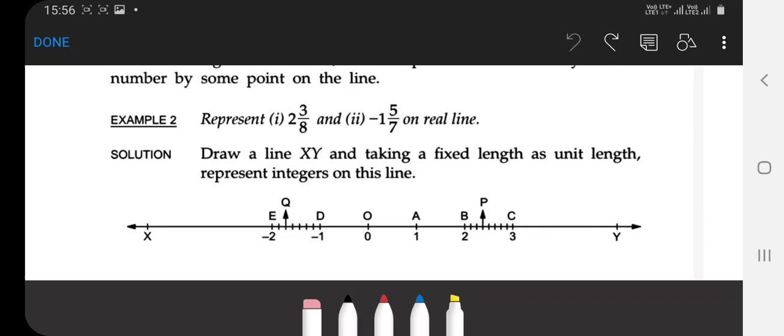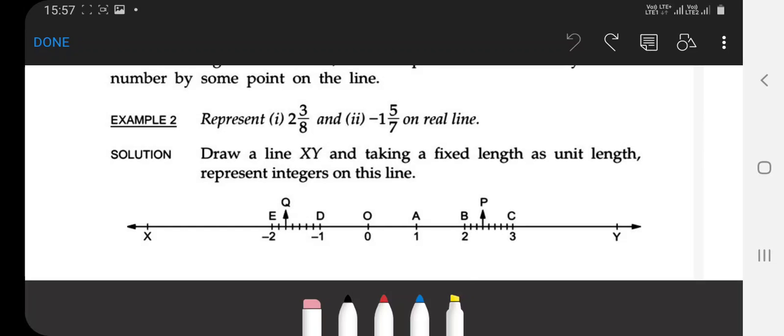Here is the question. Represent 2 whole 3 by 8 and minus 1 whole 5 by 7 on the real line. So I have a tip for you.